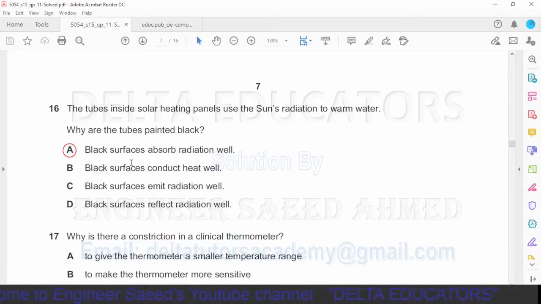Question number 16. The tubes inside solar heating panels use the sun's radiation to warm water. Why are the tubes painted black? In the topic of radiation, we have studied that black color or black paint absorbs the heat most and also radiates the heat most. Black is the best absorber of heat and also the best emitter of heat. Now we will check our options.